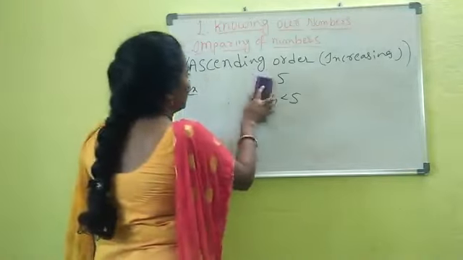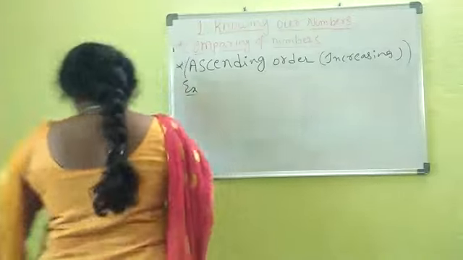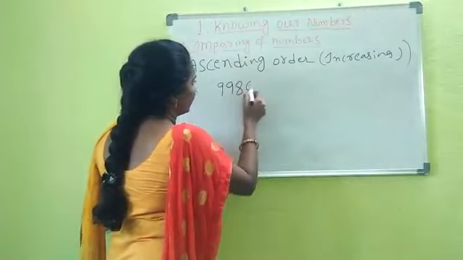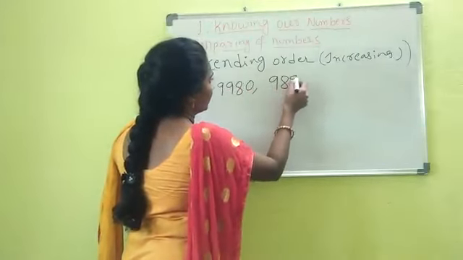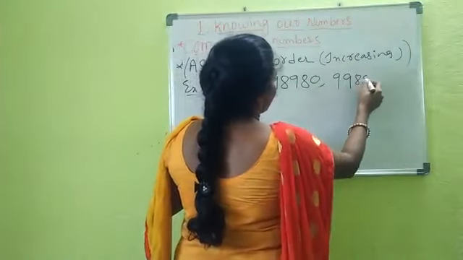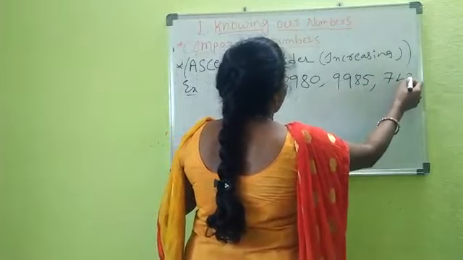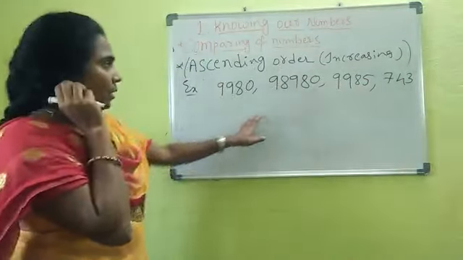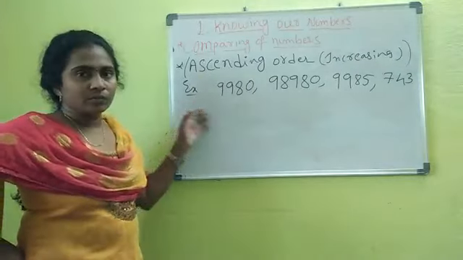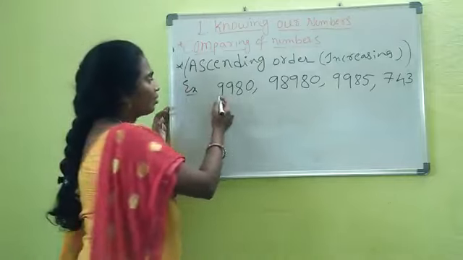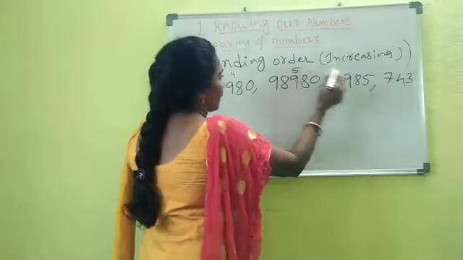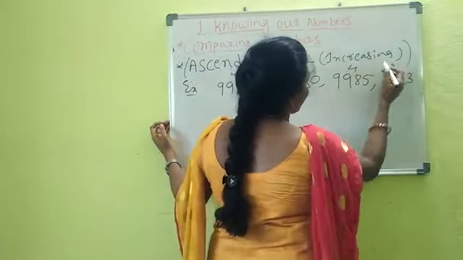Similarly, if they give larger numbers, that means 3 or 4 digit numbers, right? Example. See, we have 4 numbers, right? First step, I already told you, we have to count the number of digits. How many digits here do we have? 4. How many digits here? 5. Here? 4. Here we have 3.